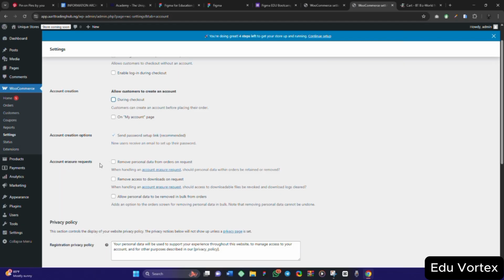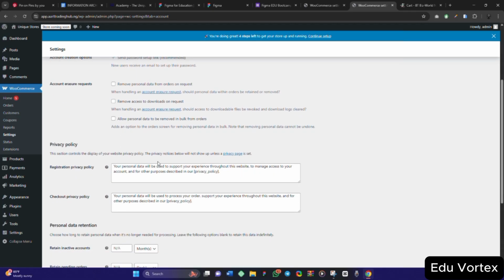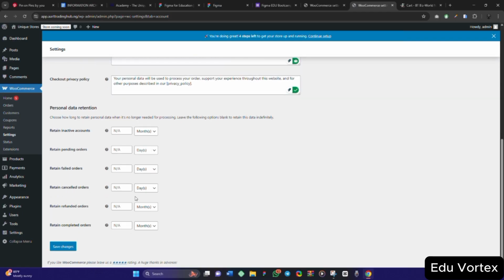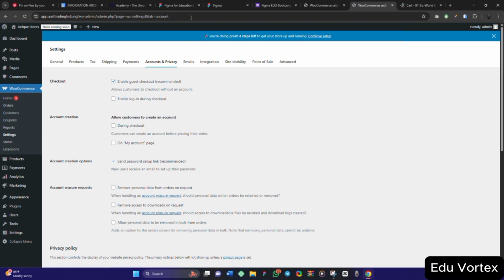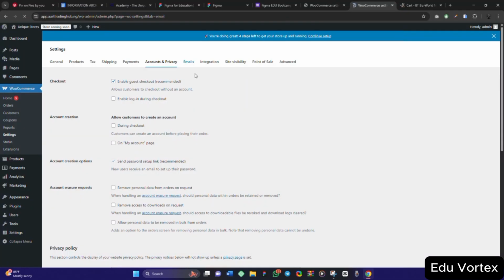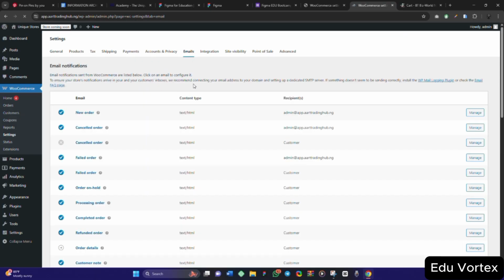Account erasure request. Now remove personal data from order on request. I'll just leave all these ones, so you can read all these things and go through it yourself. Now look at it here. This is privacy policy, checkout policy. So these are the things that you can go through yourself, read them and set it on whatever that you want to do.